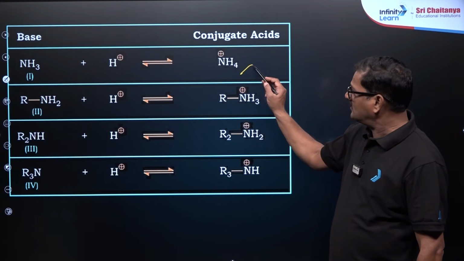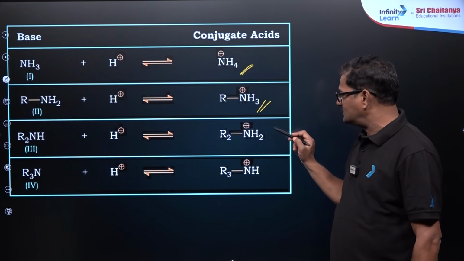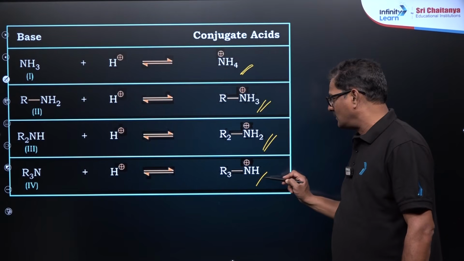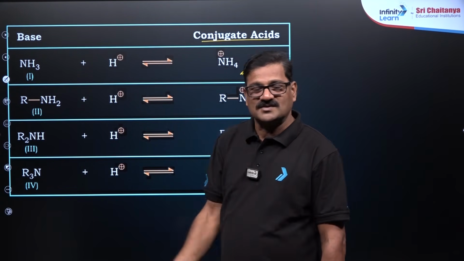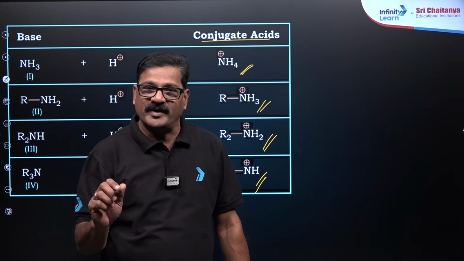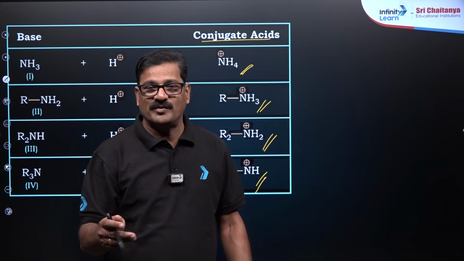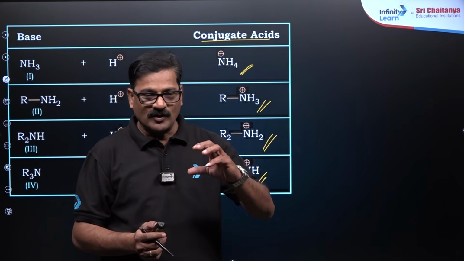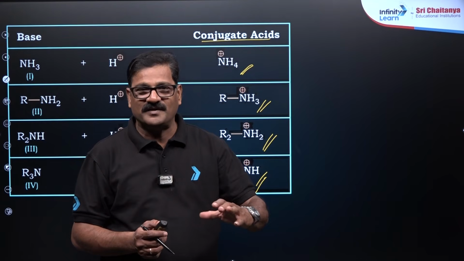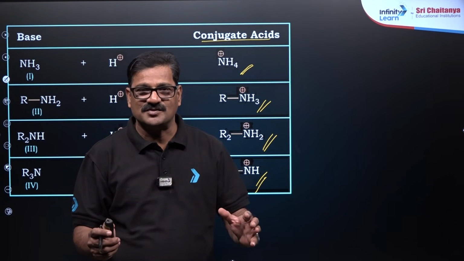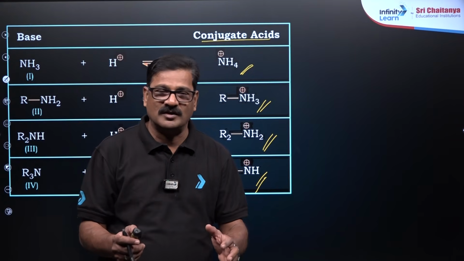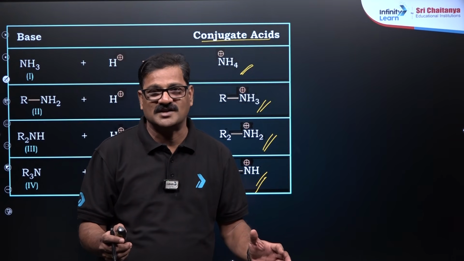So what are the factors that stabilize these cations or conjugate acids? Various factors you study. It could be a solvation effect or it could be hydrogen bonding. So what I want to say is, when you work with inductive effect, it's not only the inductive effect that works, rather all kinds of applications have to be done on one molecule in various aspects, multidimensional.